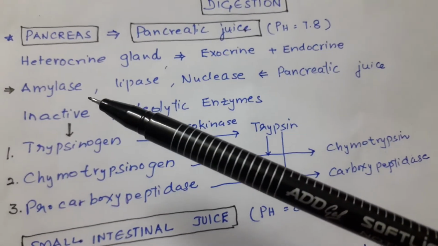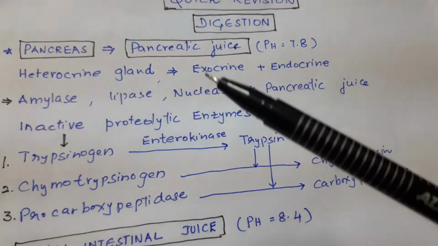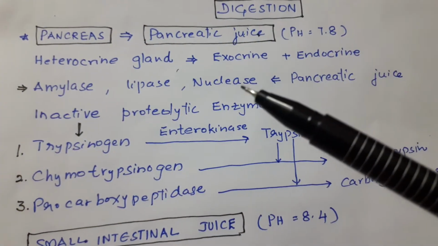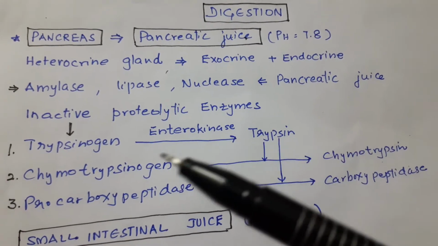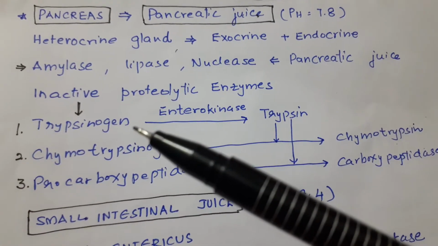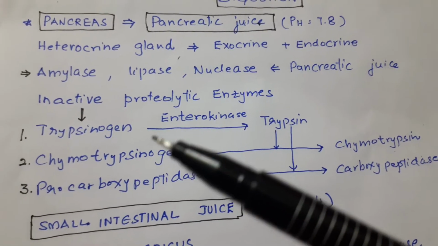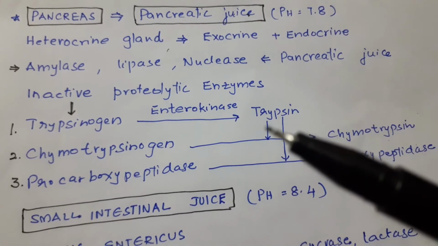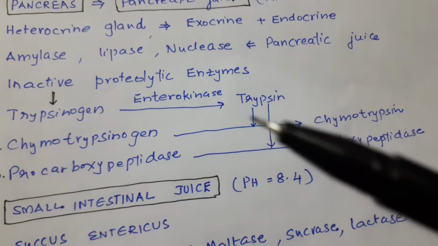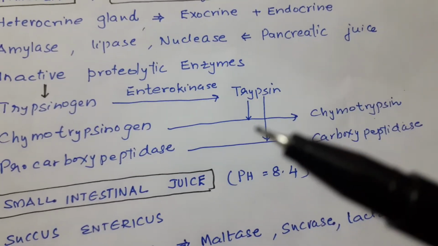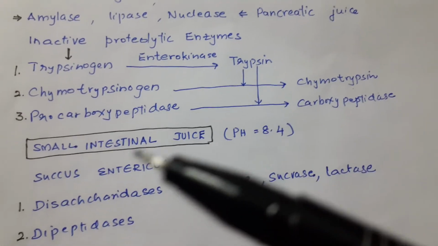Pancreatic juice contains pancreatic amylase for carbohydrate digestion, lipase for fat digestion, nuclease for nucleotide digestion, and inactive proteolytic enzymes for protein digestion. The proteolytic enzymes are trypsinogen, chymotrypsinogen, and procarboxypeptidase. Trypsinogen is activated by the enterocrinase into trypsin. Trypsin activates chymotrypsinogen into chymotrypsin, and it also activates procarboxypeptidase into carboxypeptidase.